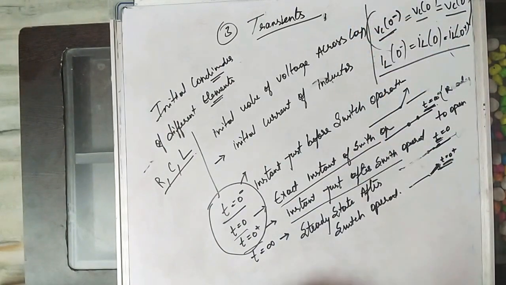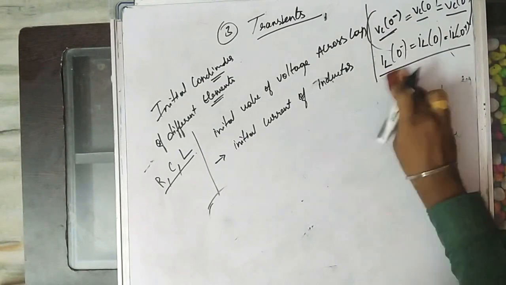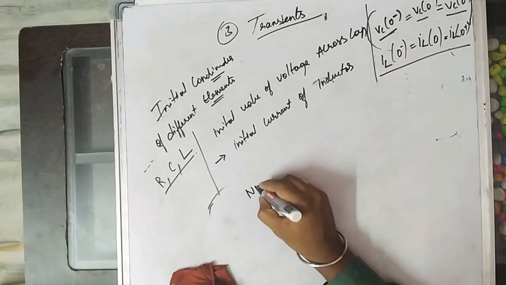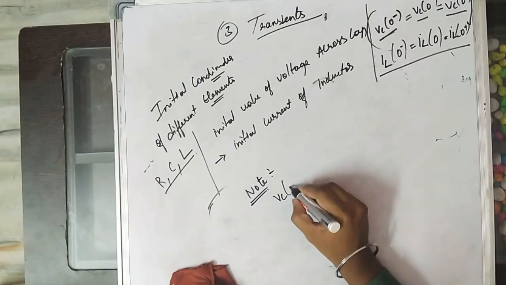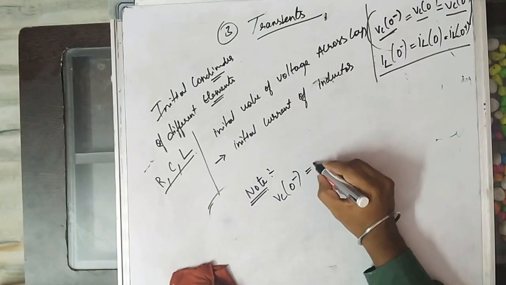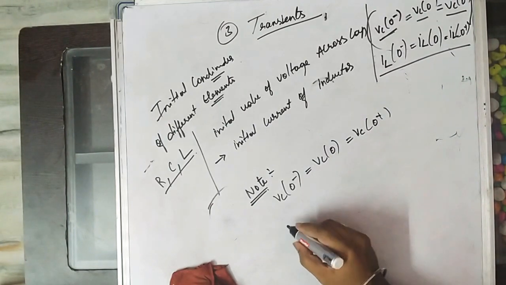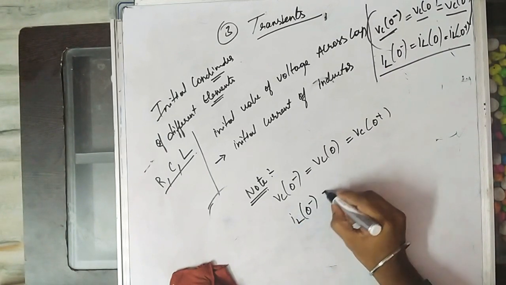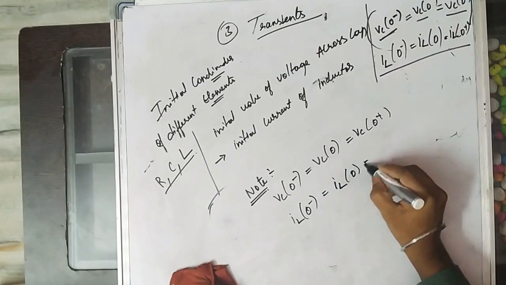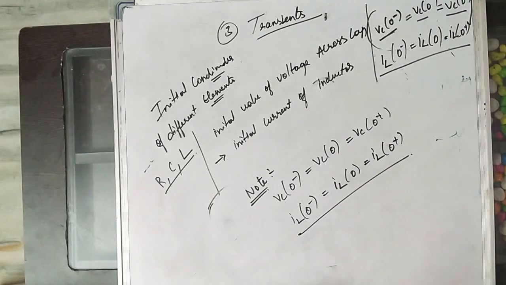So you should keep this note. In the note, we have the initial conditions: voltage across capacitor before the switch, at the instant of switch, and after the switch is equal, and the inductor current at 0 minus, at 0 and at 0 plus is equal. We'll keep these things in mind and we'll solve the problems.